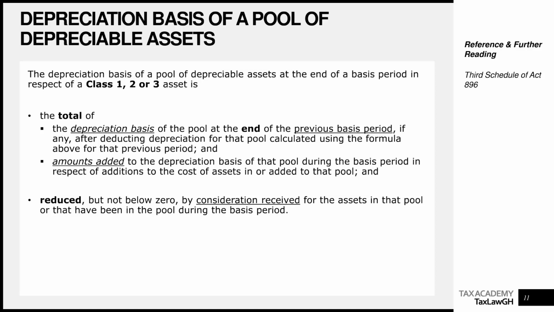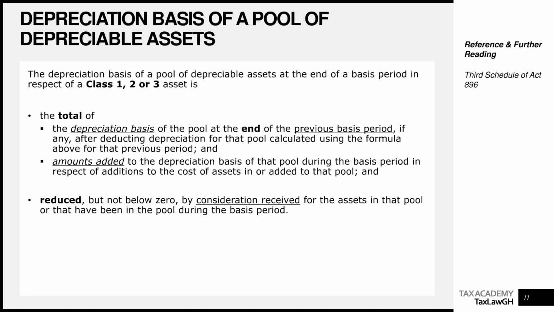What this means is that you take your written down value brought forward and add the cost of assets acquired during the year. For example, if you buy computers and data handling equipment, you will add the cost of the computer, the data handling equipment, or the peripheral to which class? Can you tell me? Class 1 of the depreciation pools. When you add it to class 1, then you know that it is going to go for a rate of 40% on a reducing balance basis.